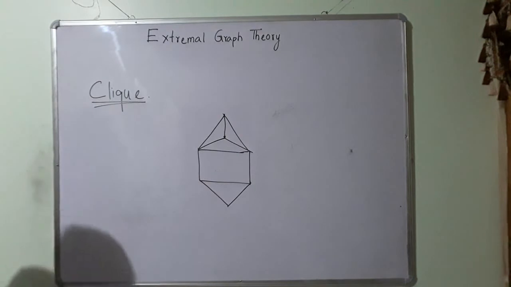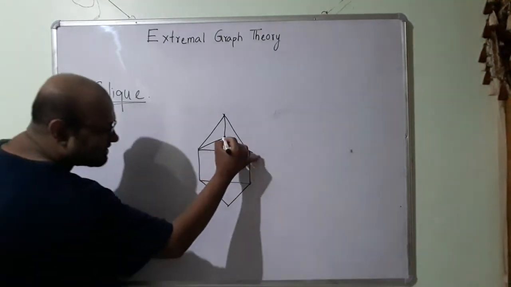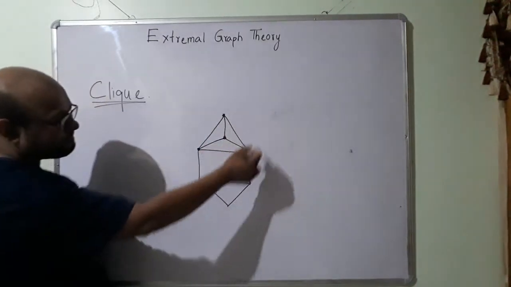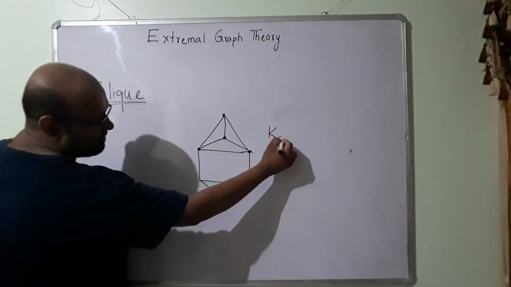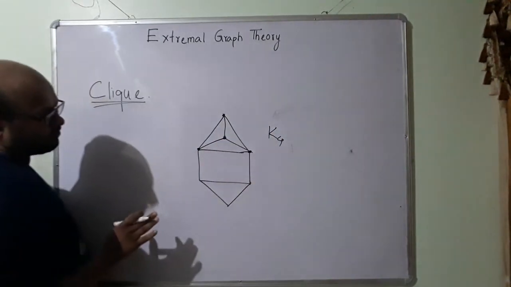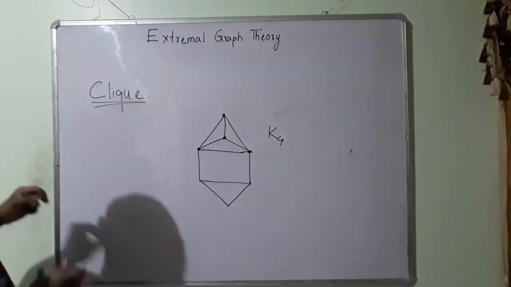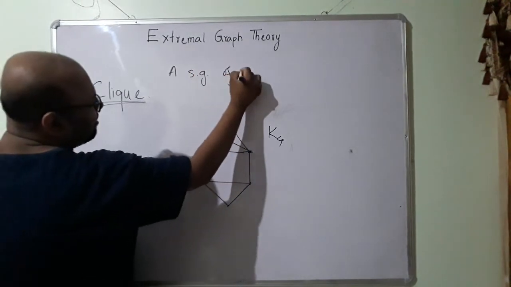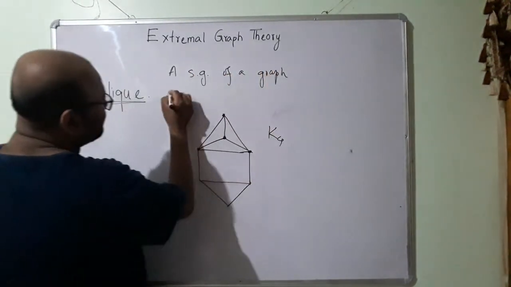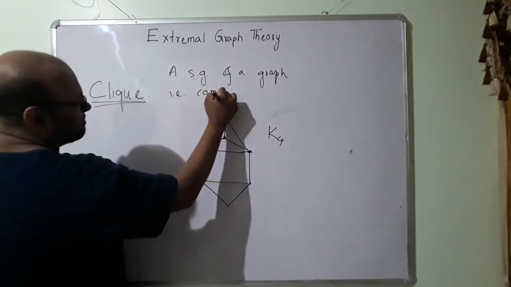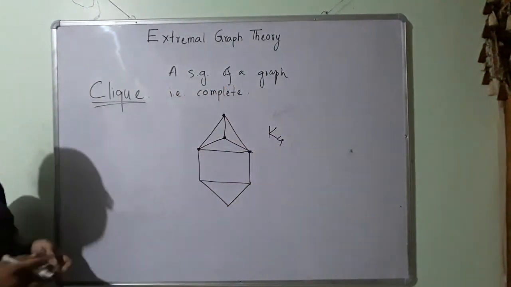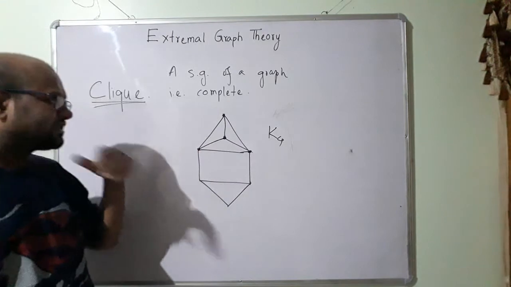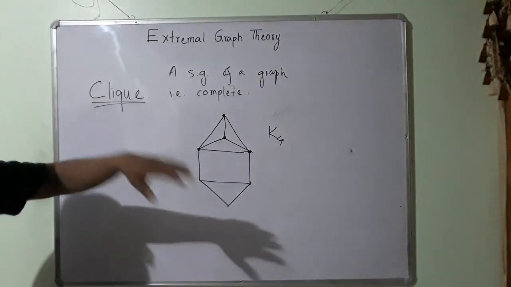Okay, so I can see this part is K4. If I take this, it's K4. So this is a clique. So what is a clique? A clique is a subgraph of a graph that is complete. So this is a complete graph, and this is K4. So K4 is a clique of this graph.